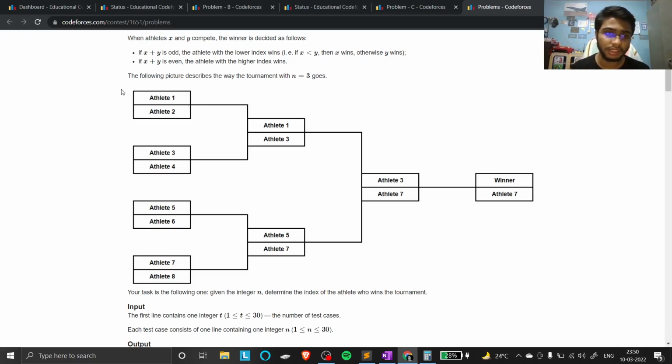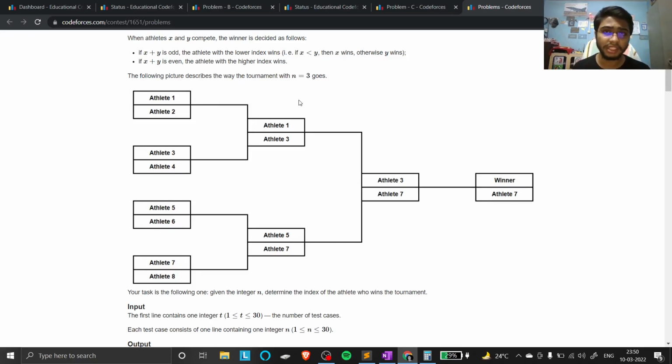You can observe that in any case, if two numbers are consecutive, the sum of every two consecutive numbers is always odd. So in the first round the lowest one would be selected: 1, 3, 5, 7 will win, and after that all are odd.